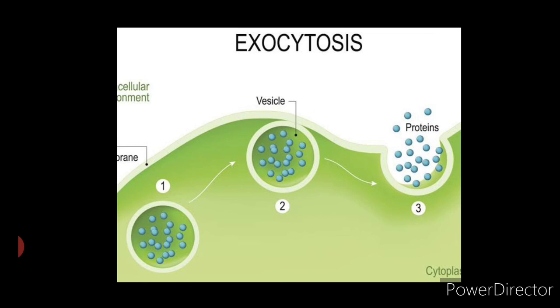The contents to be discharged get incorporated into the vesicle. These vesicles migrate to the surface and fuse with the plasma membrane to release the contents to the exterior. The intracellular organelles which are actively involved in the formation and breakdown of vesicles are Golgi complex and lysosomes.